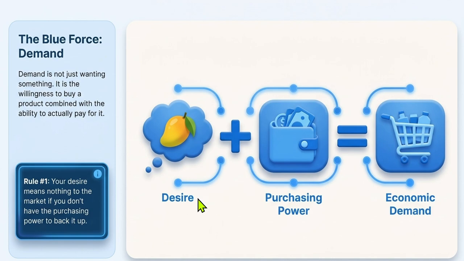So what is there in demand? There is a desire to get something. There is a purchasing power to buy it. And that is called economic demand. So if you want to buy mangoes, you need to have money to be able to satisfy your demand.